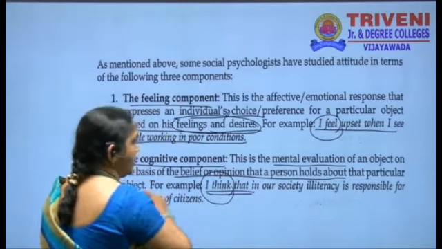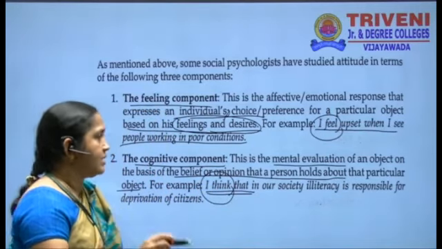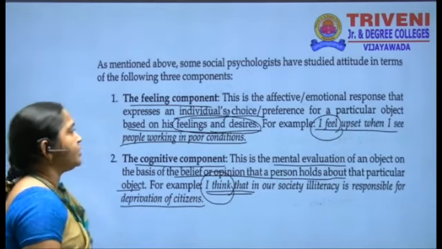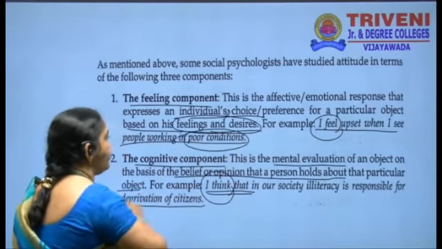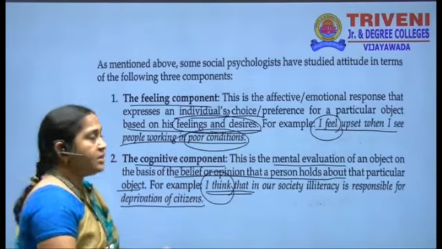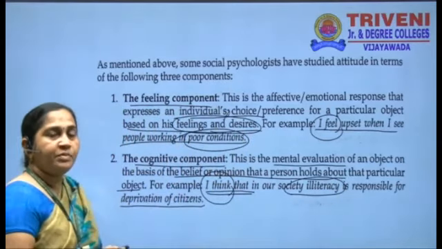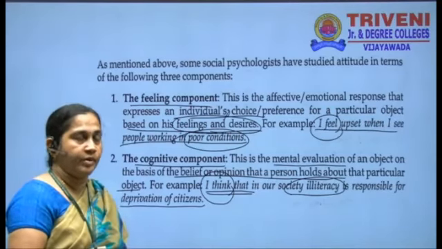Here I think that in our society, illiteracy is responsible for the deprivation of citizens. The poor condition of the people might be the reason for the illiteracy rate. It means the people are not educated. They might be exploited by other people, right?